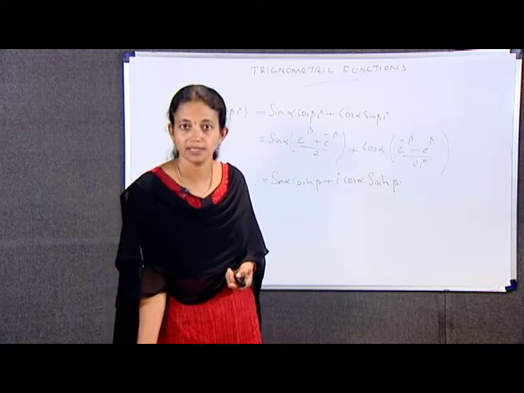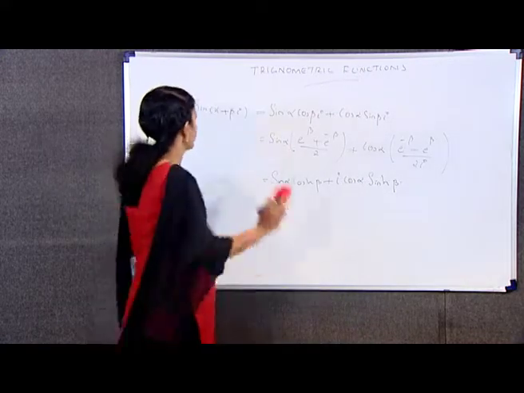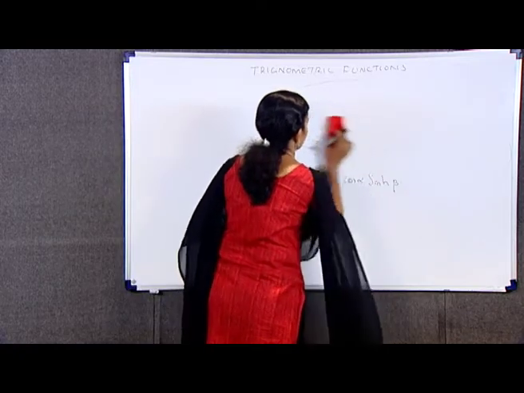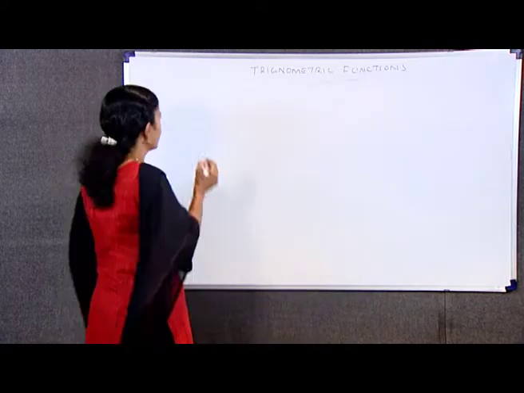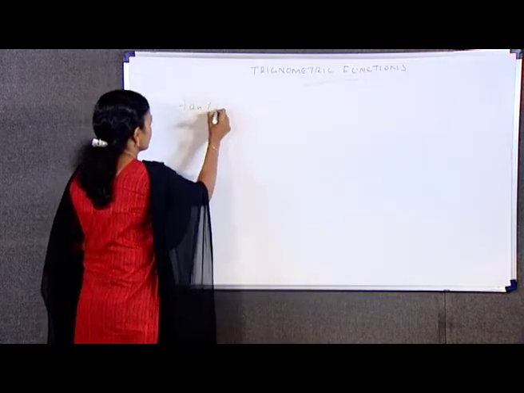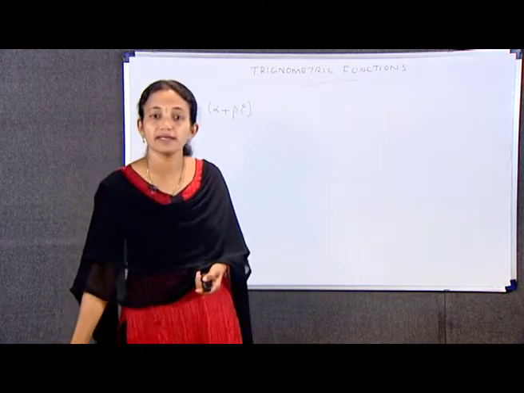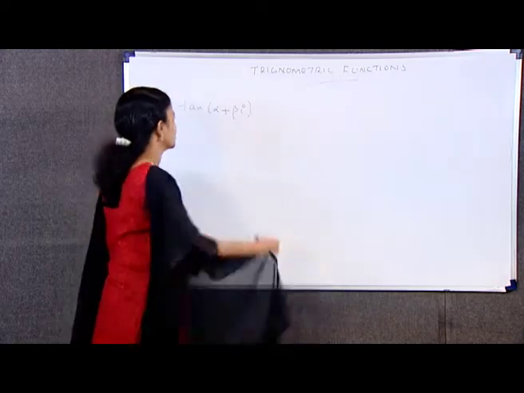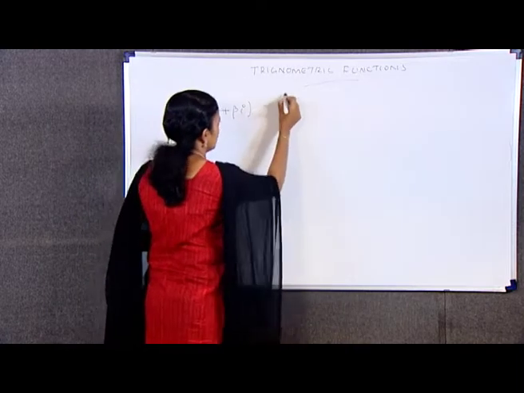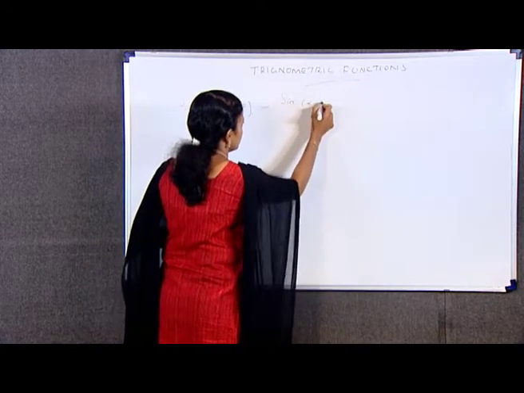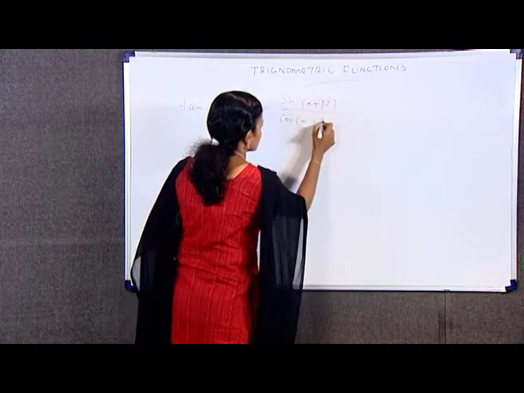Next, we have to separate tan of alpha plus beta i into its real and imaginary parts. That is tan of alpha plus beta i. We know tan is equal to sin by cos. So, tan of alpha plus beta i is equal to sin of alpha plus beta i by cos of alpha plus beta i.